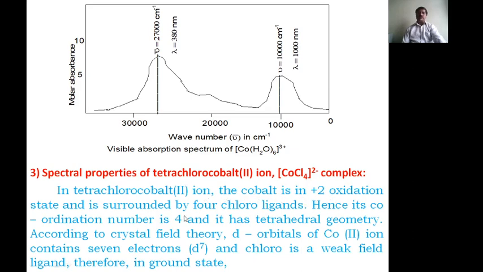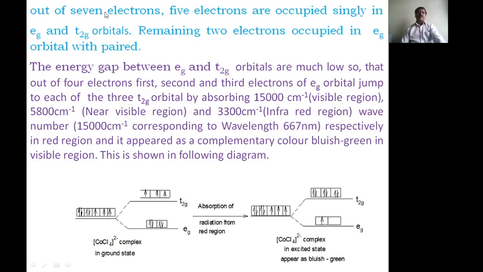In the cobaltate(II) ion, the cobalt is in the +2 oxidation state and it is surrounded by 4 chloro ligands. Hence its coordination number is 4 and it has a tetrahedral geometry. According to crystal field theory, the d orbitals of cobalt(II) contain 7 electrons and chloro is a weak ligand. Therefore, in the ground state, of the 7 electrons, 5 electrons occupy the Eg and T2g orbitals singly. The remaining 2 electrons occupy the Eg orbital paired.